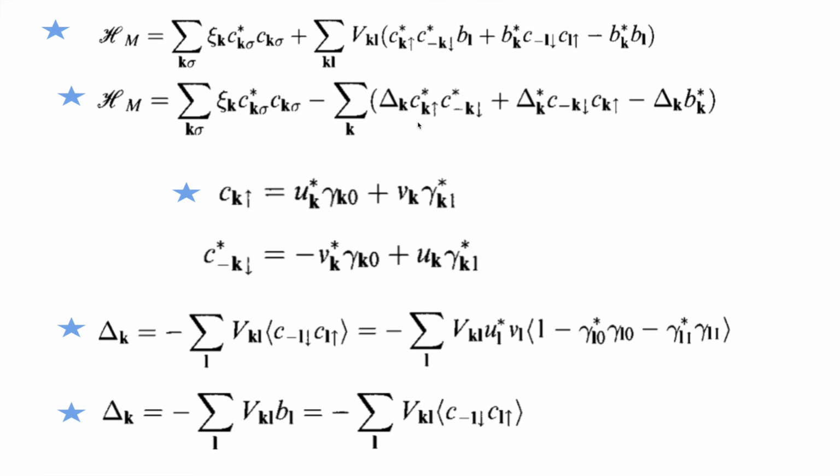That's why there were earlier 4 terms, now there are only 2 terms, and one is this constant, and this is nothing but C L down minus L down, C L up. This thing is the B. So this kind of mean field we do, and then we do the canonical transformation. This is the canonical transformation, and these gammas are the quasi particles. And here comes the concept of the quasi particles.